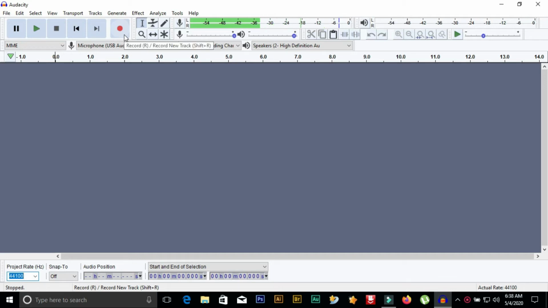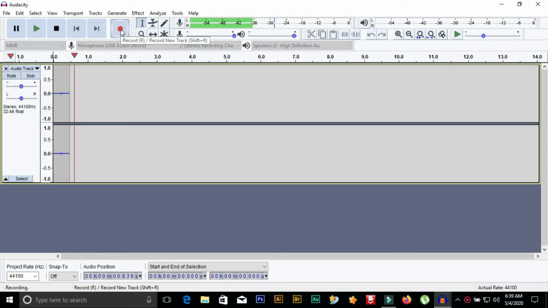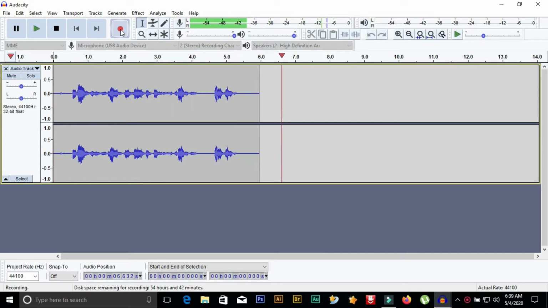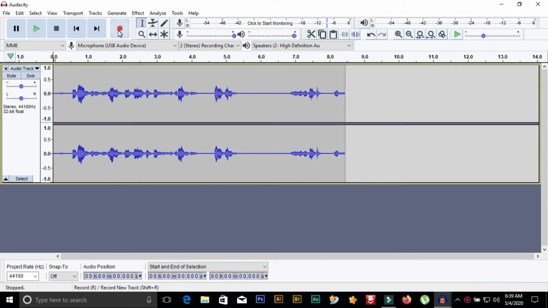That's the only button. You can also press R on your keyboard to record the audio. So we'll just press R. Hey guys, this is me Alan, and now I'm testing the Audacity audio quality. When you're done, press space or pause it over here. That's it. Now the audio has been recorded.